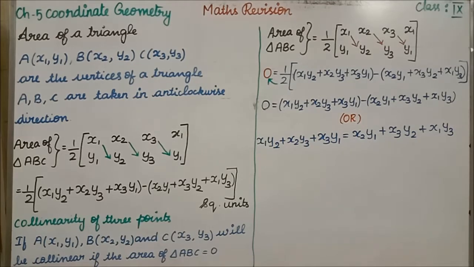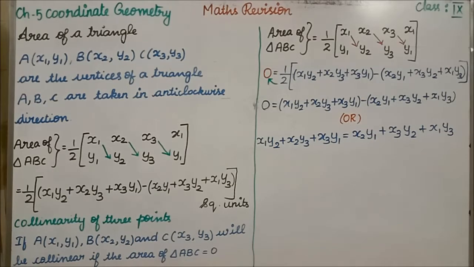Clear students? For collinearity also, the first vertex you write, the same vertex you have to write at the last. Clear? So for collinearity of 3 points, you don't need to draw the graph. Okay, you can straightaway start the problem. You have to draw the graph only for area of a triangle as well as for area of a quadrilateral.